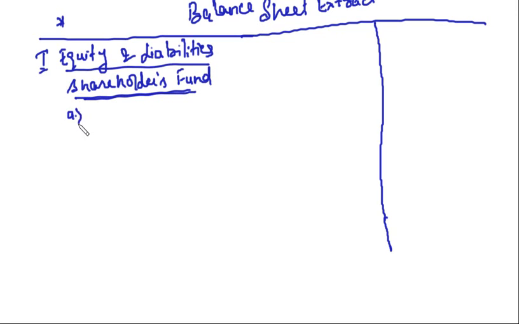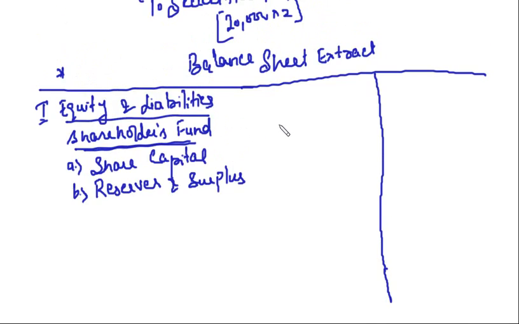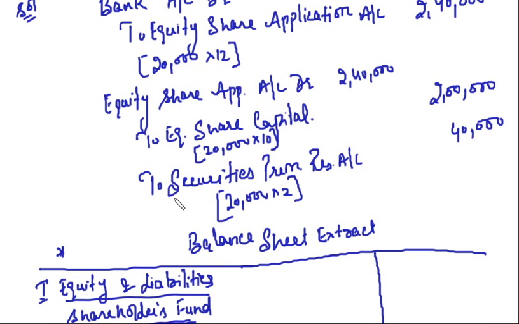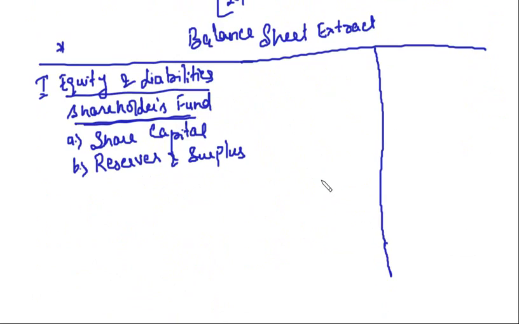In this, first we show share capital. So we have to find out this amount. Then second we show reserves and surplus. Under this, we show all the reserves. And now you can correlate that we have opened a securities premium reserve account, so you might get a fair idea that we are going to show this figure here.